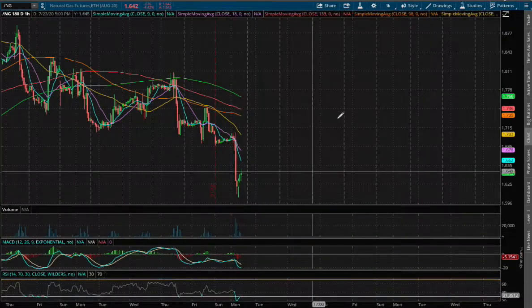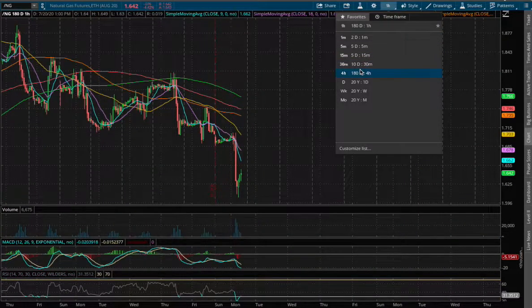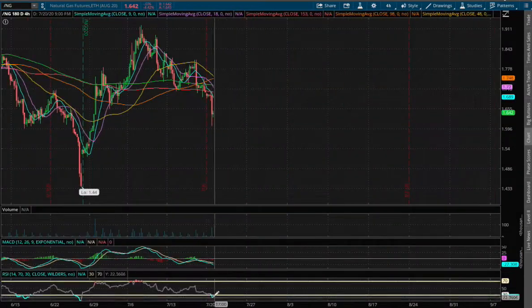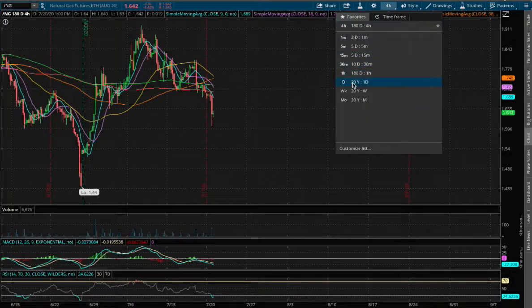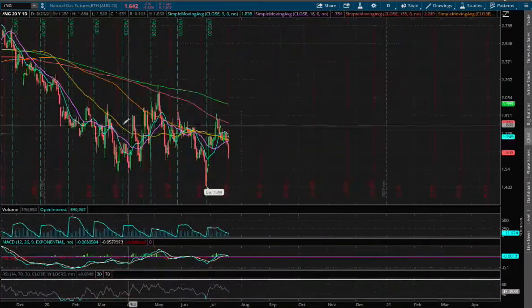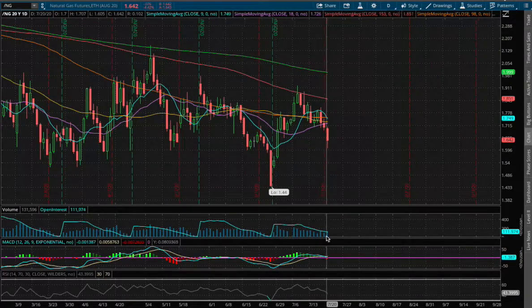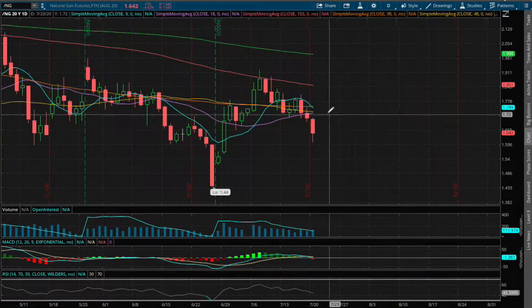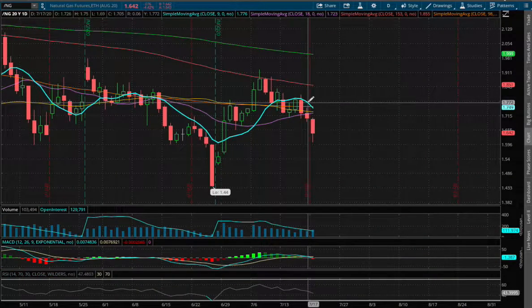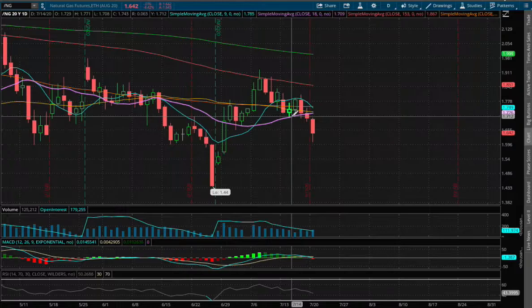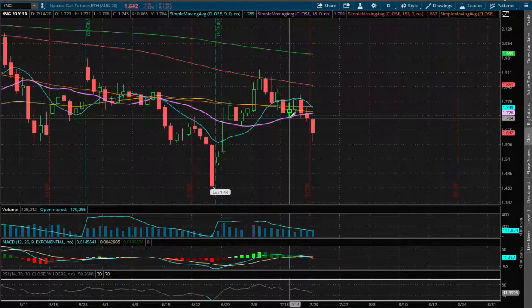on the RSI. And as for the 4 hour chart, we also see the same action here on the RSI as well, oversold. If we expand that further onto the daily chart, what we have here is we're starting to approach negative MACD, and we saw divergence on the daily MACD. And now the 9-day moving average, this blue line, is starting to diverge onto the 18-day moving average, this purple